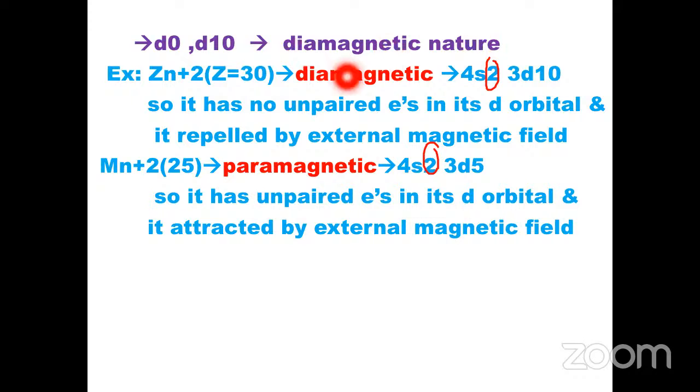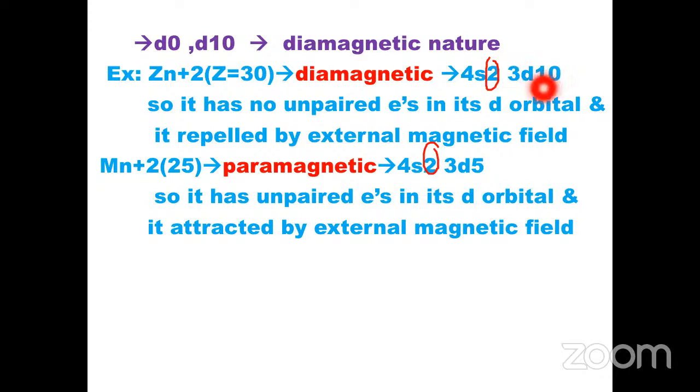For example, zinc. Zinc's atomic number is 30, so its outermost electronic configuration is 4s2 3d10. Take Zn plus 2: it loses its 2 electrons from the 4s orbital, so now it has 3d10, which means completely filled. Here the d orbital is completely filled, so it has no unpaired electrons in its d orbitals.